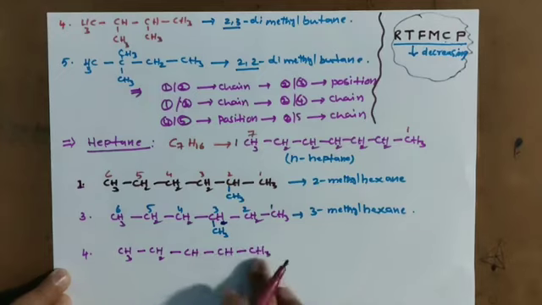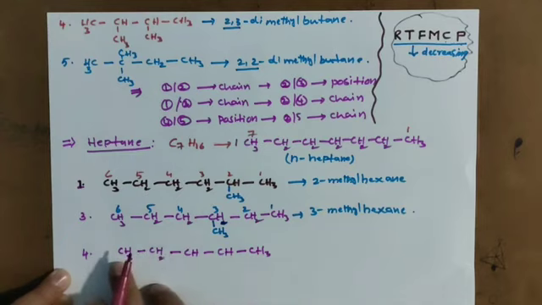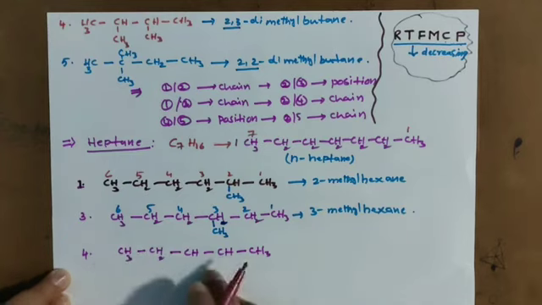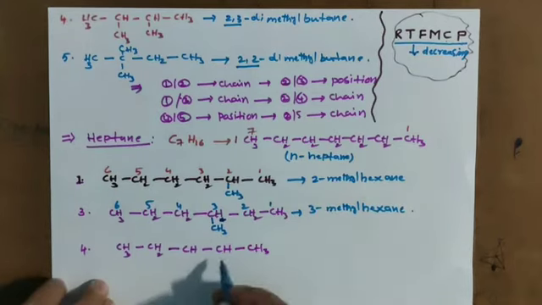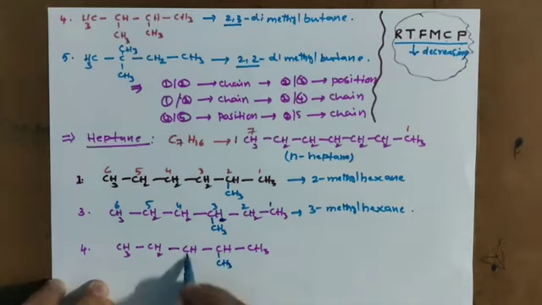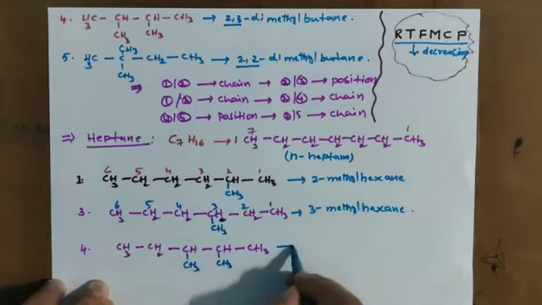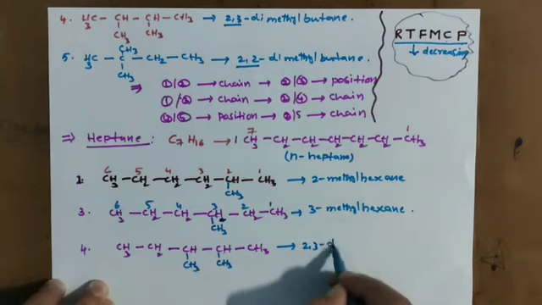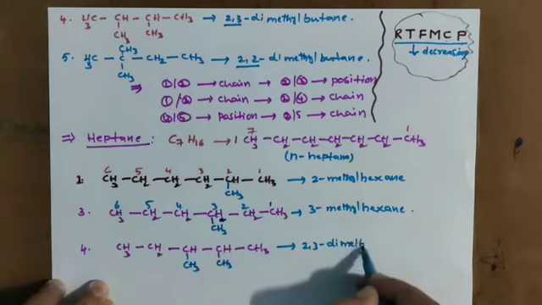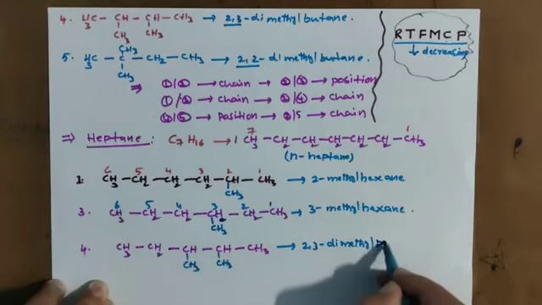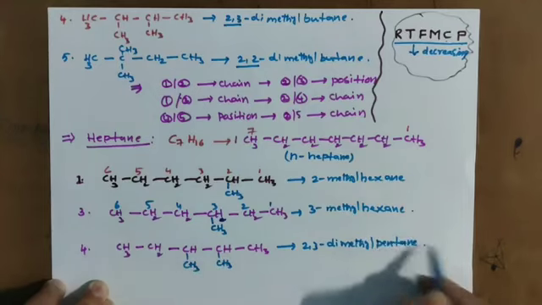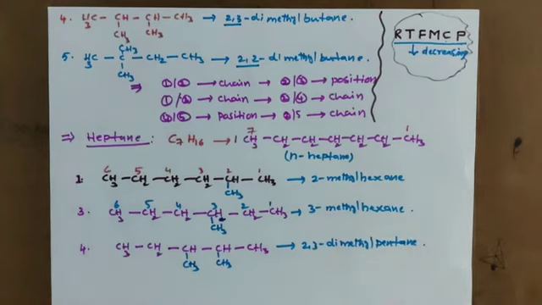See how many carbons? 1, 2, 3, 4, 5. Here you take one methyl group, and on the next position you take another methyl group. And you go for 2,3-dimethyl pentane. This is another isomer.